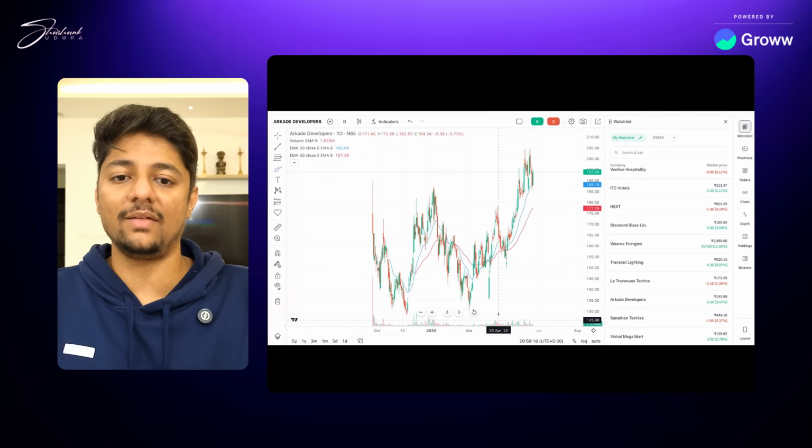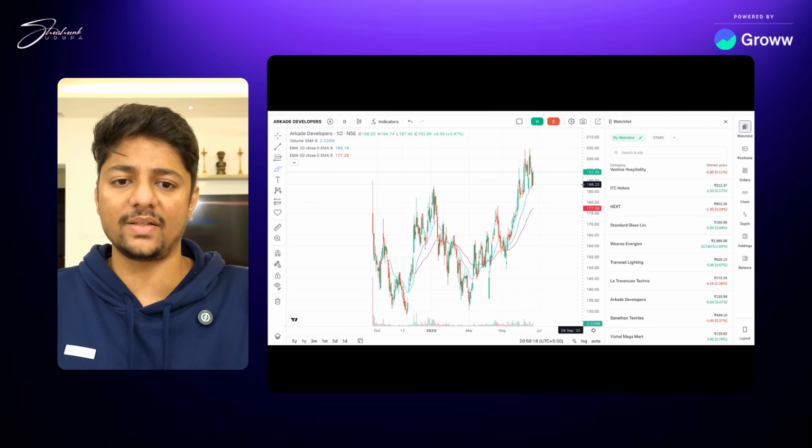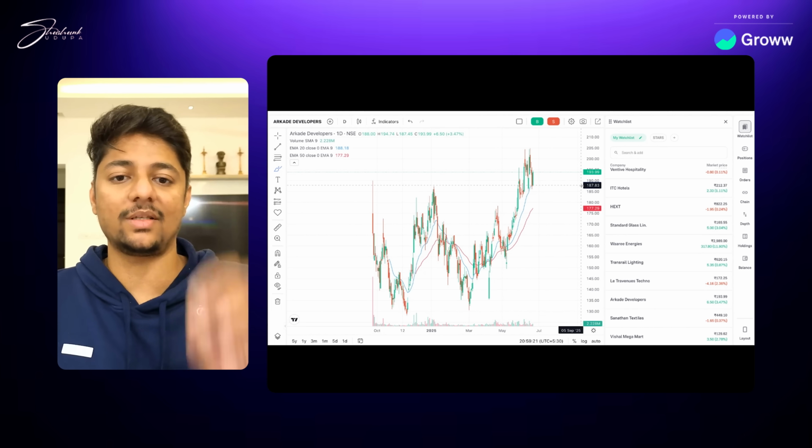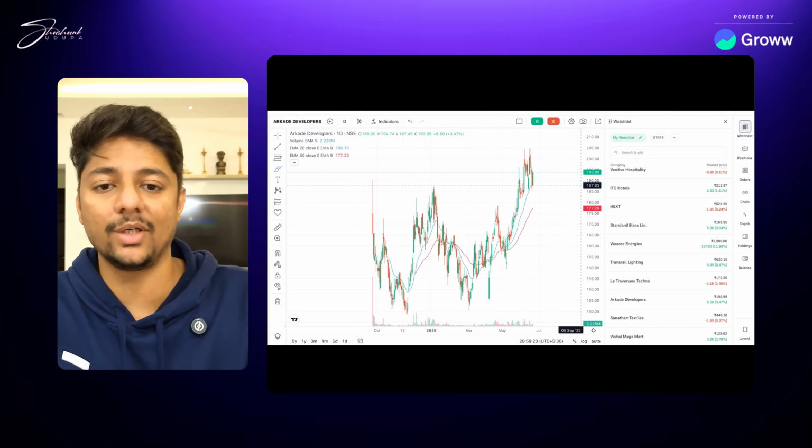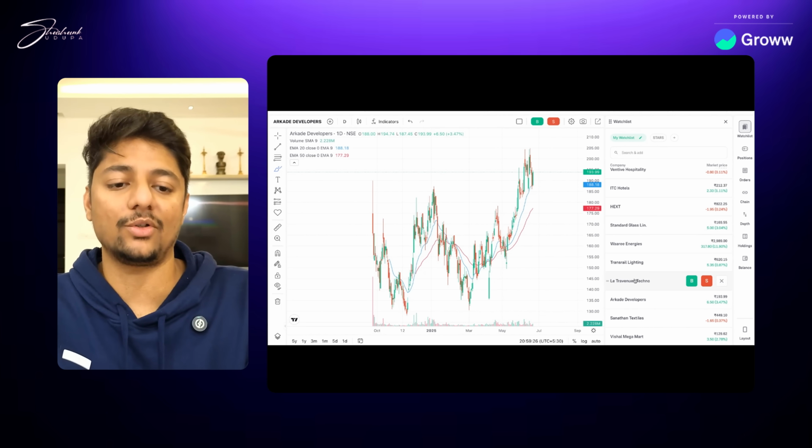This is a small way where you can take some profits as well. Same, look at this Arkade which we saw there. The IPO base is here. It has created a base. Right now it is still at the base, so we're going to see what we can do here. But it is at the no profit no loss zone here, right?